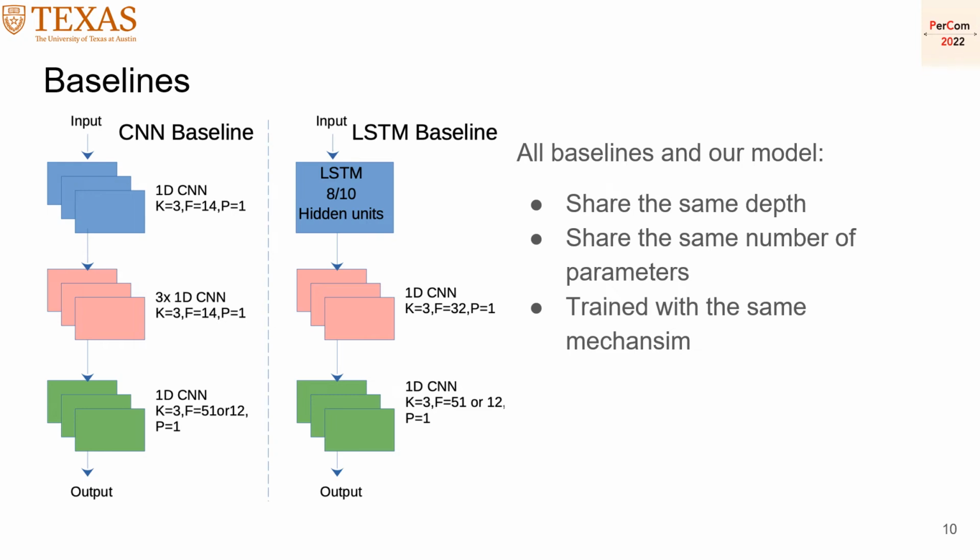We use two baselines. The first one is a CNN baseline, and the second one is an LSTM baseline. Both baselines share the same depth, the same number of parameters, and are trained with the same settings as our model. We see that in the CNN baseline, we have all the activities in a format like a picture. On the other hand, in the LSTM baseline, we have each activity inputted into the network, and then the next one to predict the label of this activity.